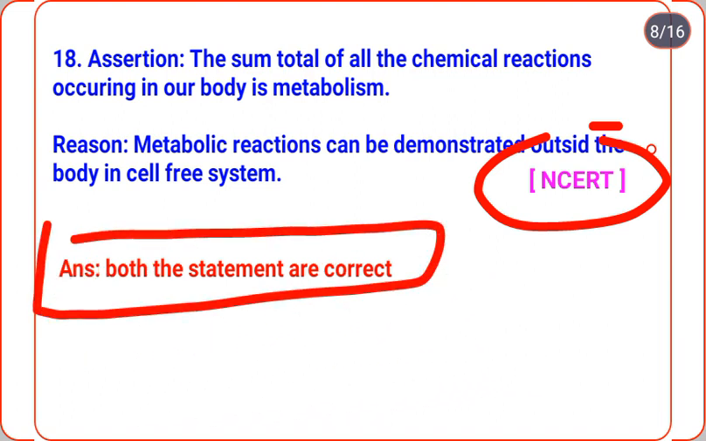So both the assertion and reason are correct. Statement based question, and also assertion and reason, but here the reason is not the correct explanation of the assertion. Assertion: the sum total of chemical reactions occurring in our body is metabolism. Reason: metabolic reactions can be demonstrated outside the body in a cell free system. Obviously both are correct, but the reason is not the correct explanation of the assertion.